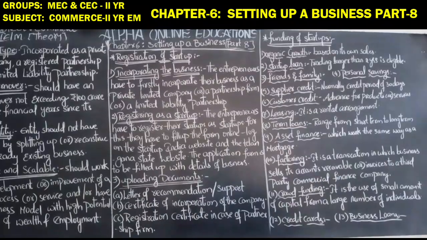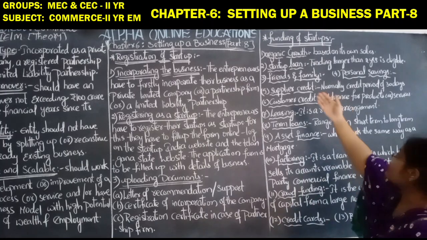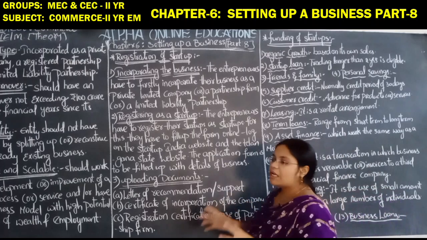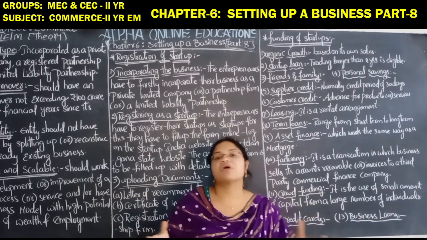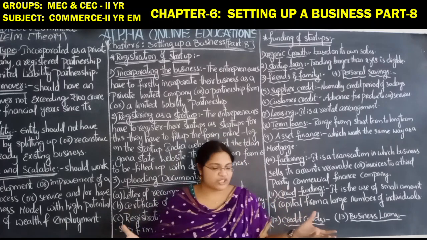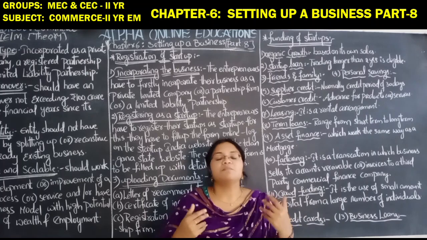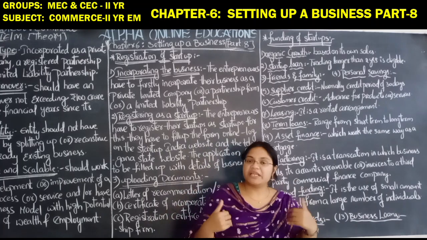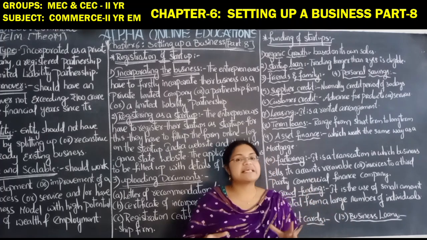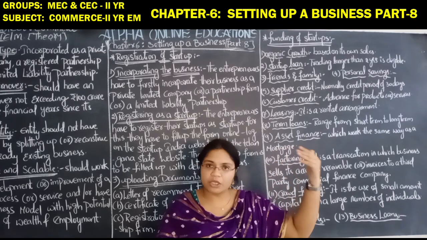In the funding procedure, we have these types of funding for the startups. The first one is organic growth. Organic growth means the entrepreneur is not going to raise funds from an external source. He will just raise the fund by selling the product that he has manufactured. With the sale, whatever profit he generates, with that he will slowly grow.